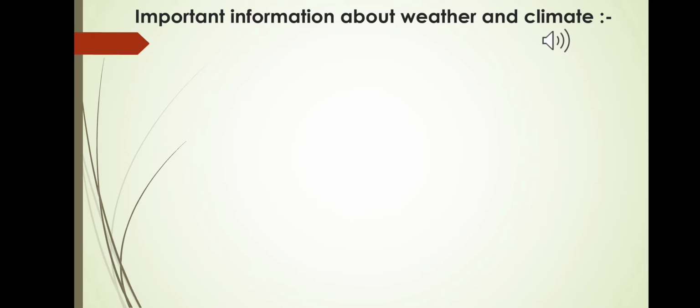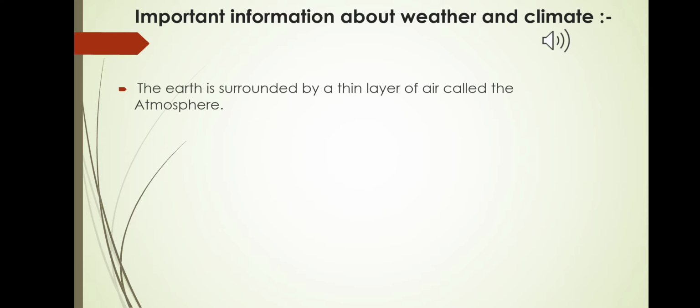Weather and climate. You know that all around the world, people in different places have different types of lifestyle, different types of houses, different food habits, clothes, etc. It all depends on the weather and climate.